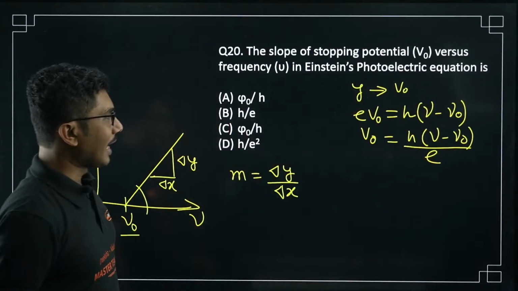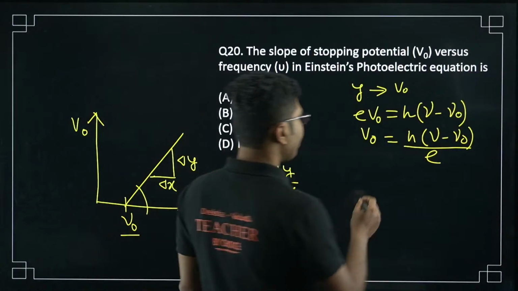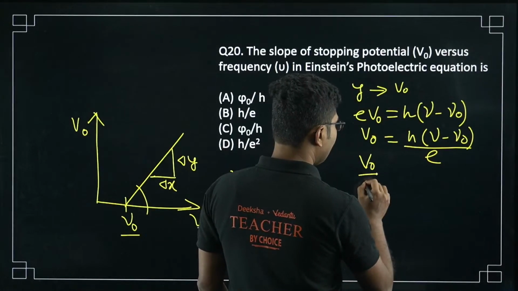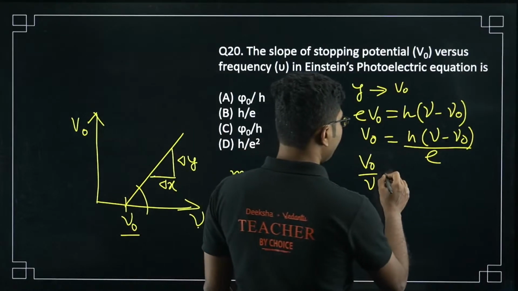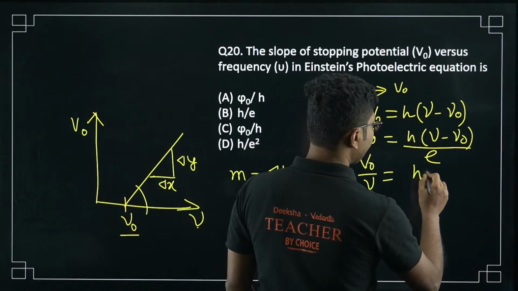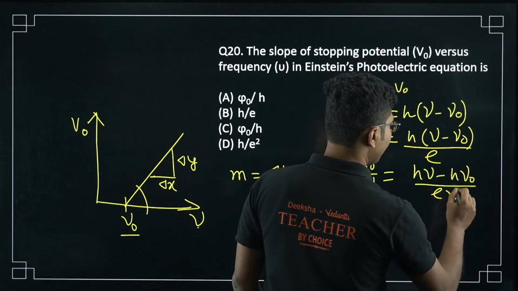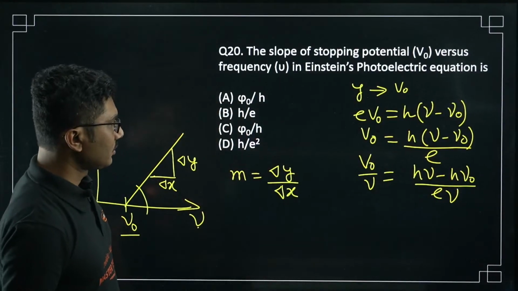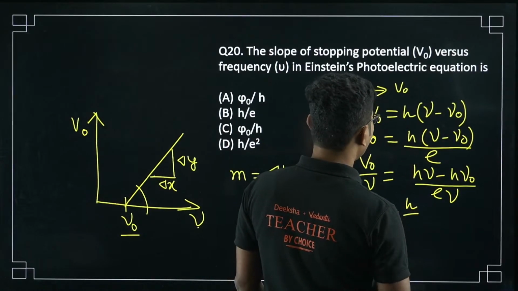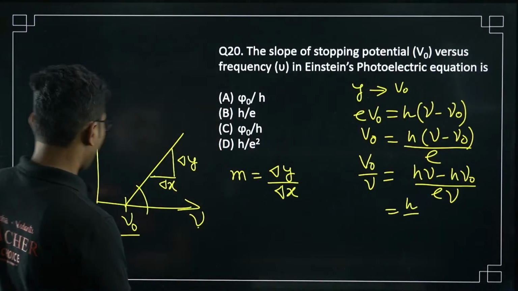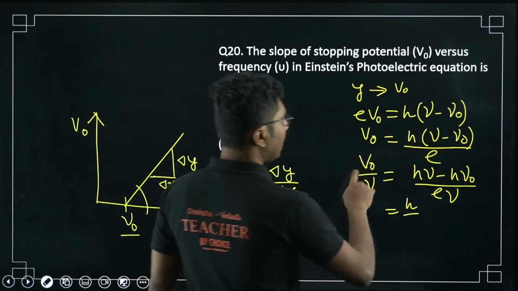And what is delta x? You are plotting against nu, so what you have to do is V0 by nu. That is h nu minus h nu naught by e into nu. Okay, so it will be h by e. Or, one more thing, sorry, you don't need to do it like this.